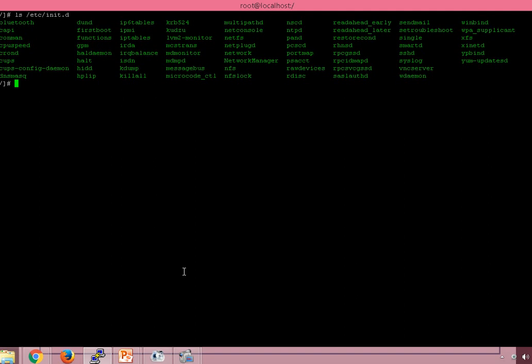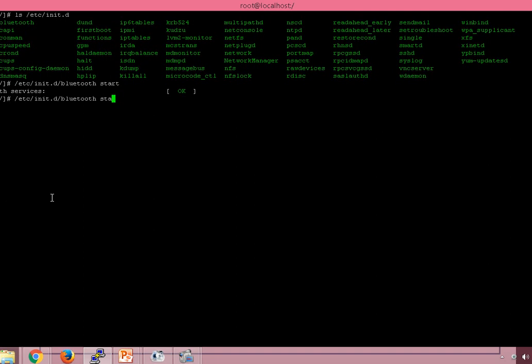So this will list all the services which are present in the Linux system. Now here is the Bluetooth service that I want to start. So I will write /etc/init.d/bluetooth space start. This will start the service.